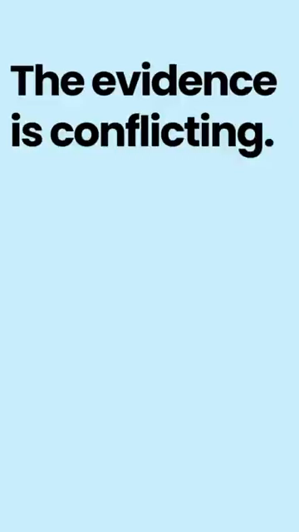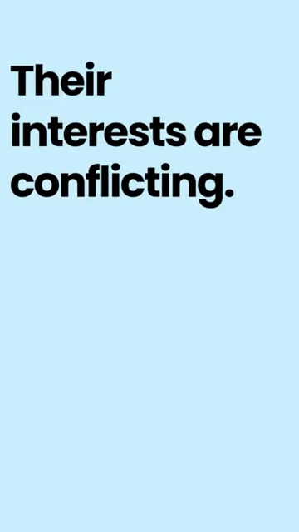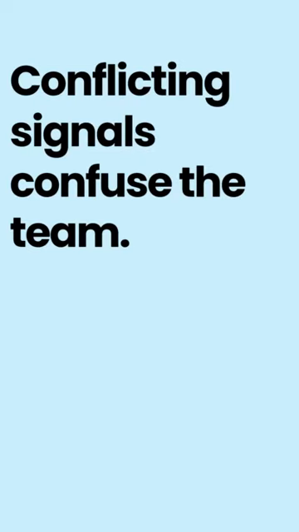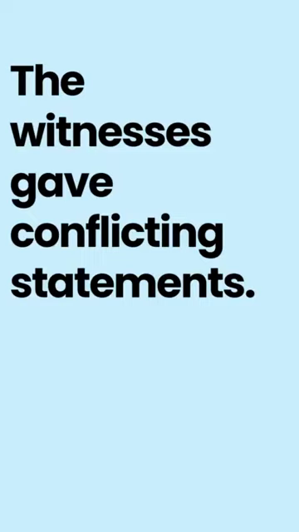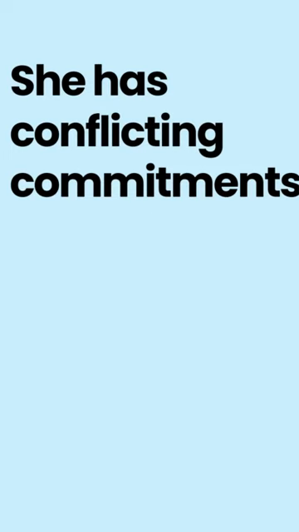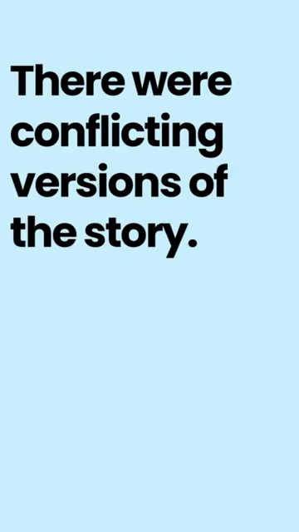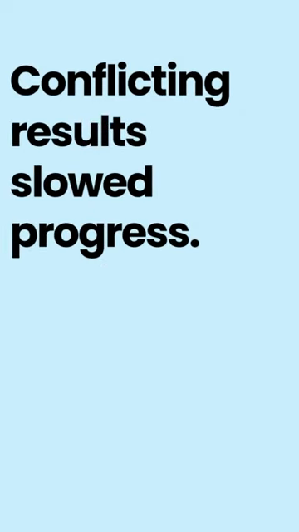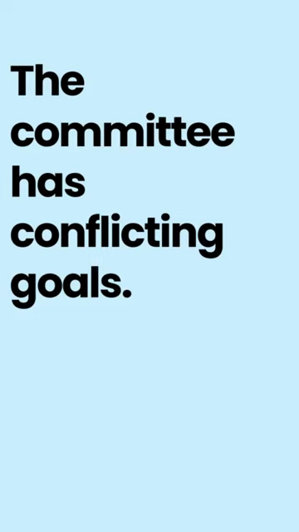The evidence is conflicting. There are conflicting views on the topic. Their interests are conflicting. Conflicting signals confuse the team. He faces conflicting demands. The witnesses gave conflicting statements. The data is conflicting. She has conflicting commitments. Are your priorities conflicting? There were conflicting versions of the story. Conflicting results slowed progress. He struggled with conflicting desires. The committee has conflicting goals.